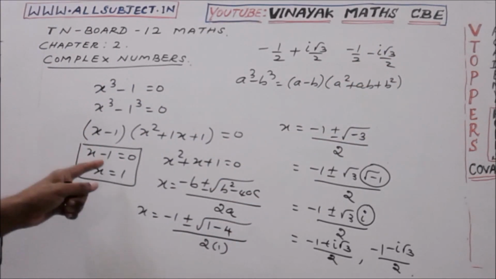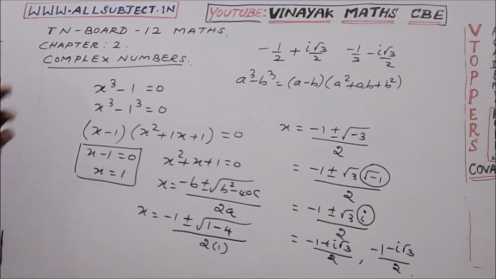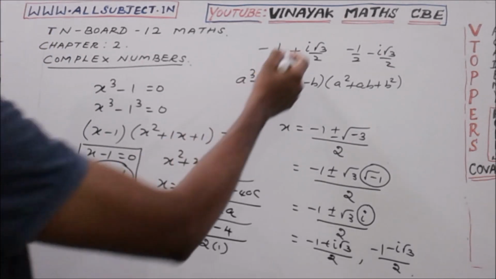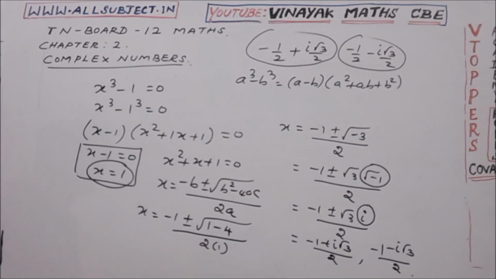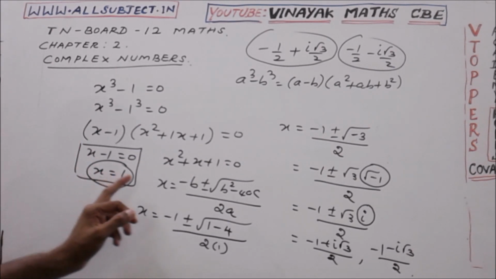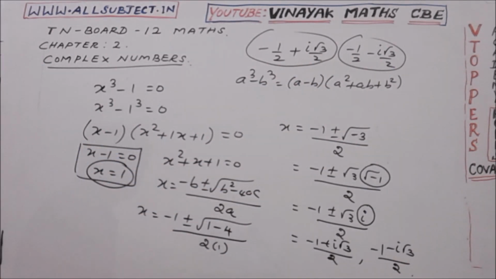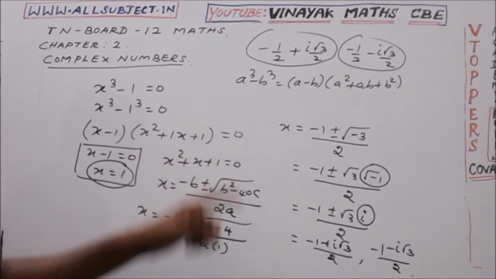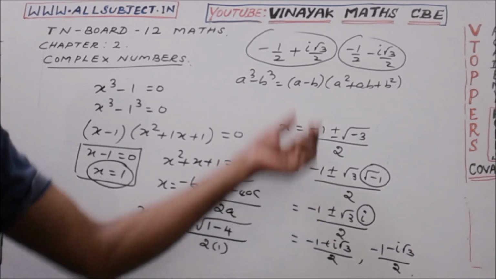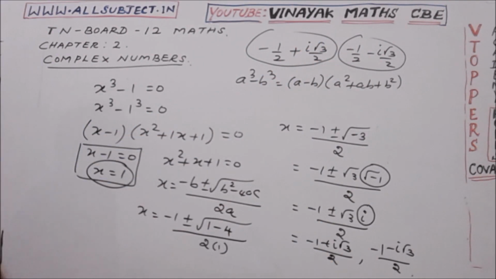There are 3 roots for this equation. We have power 3, so we have 3 solutions. One is x equal to 1, another one is minus 1 plus i root 3 by 2, and the next one is minus 1 minus i root 3 by 2. So there are three solutions. In this we have one real solution. The other two are imaginary solutions. The imaginary solutions are derived from the equation x square plus x plus 1 equal to 0. These types of solutions are known as imaginary numbers, and imaginary numbers are known as complex numbers.